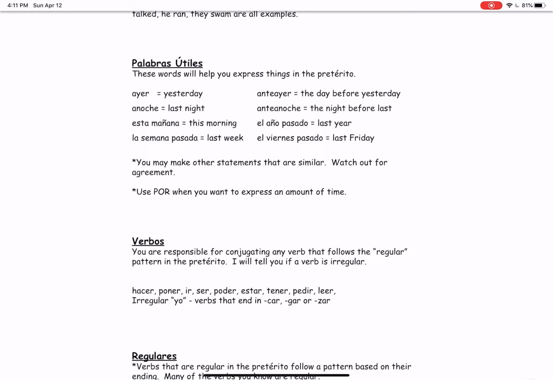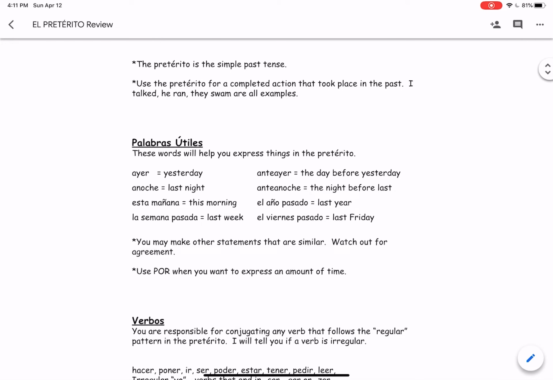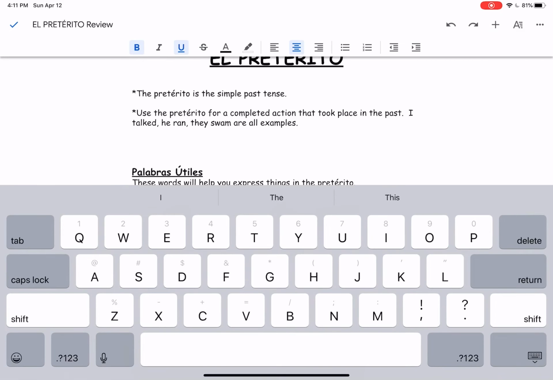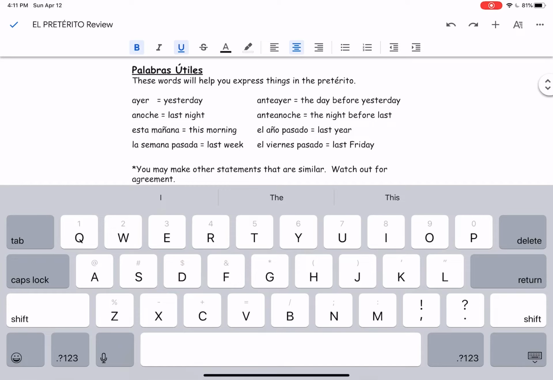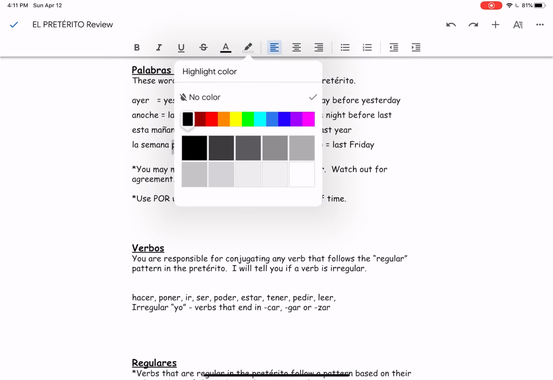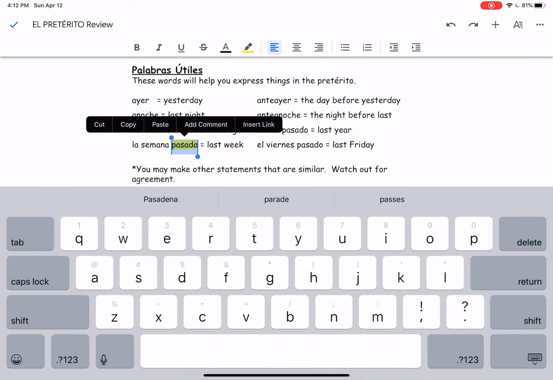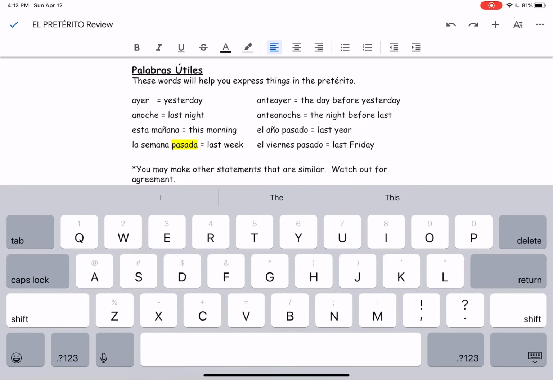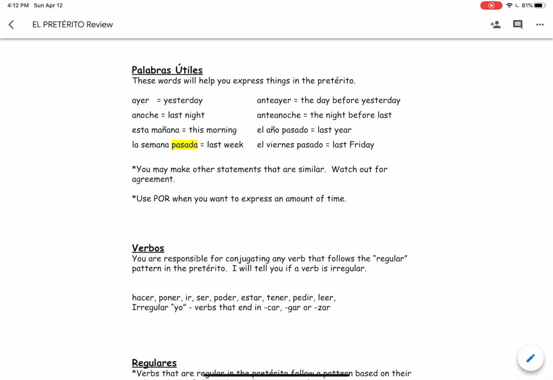Now, one thing that you need to look out for is agreement. What I mean by this is, with the word pasada right here, notice that it ends in the letter A. That is because we are talking about la semana.